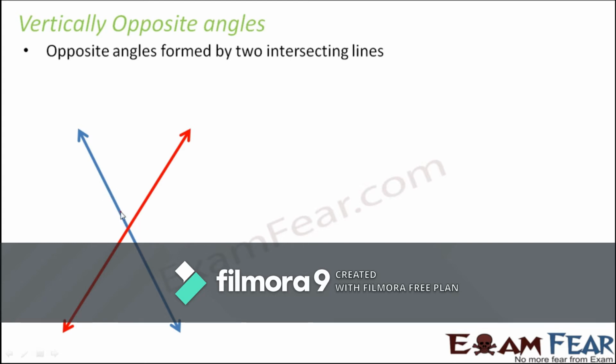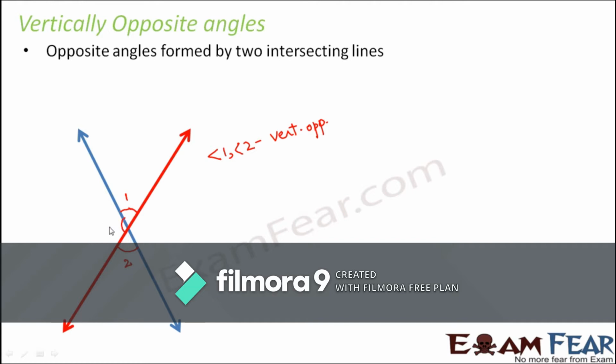Which are the opposite angles? Now if you look at this angle, let's call this angle 1. Which angle is opposite to this? This angle would be adjacent because they are located side by side. Similarly, this angle and this angle would also be adjacent. But when you look at this angle, they are located opposite to each other, exactly on the other side of each other. So angle 1 and angle 2 are vertically opposite angles.